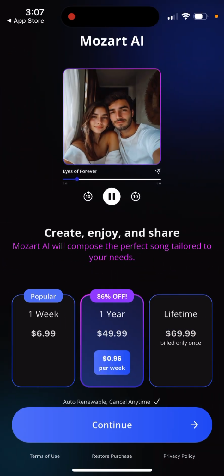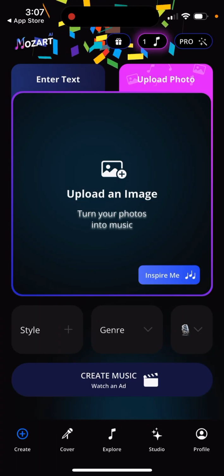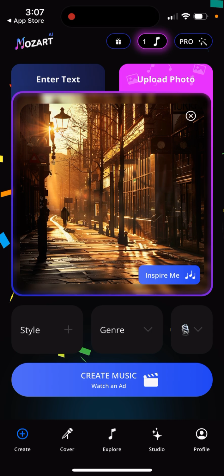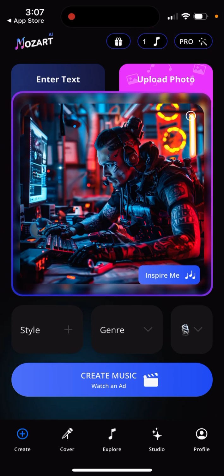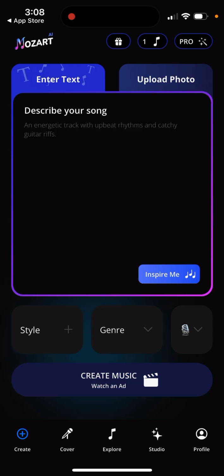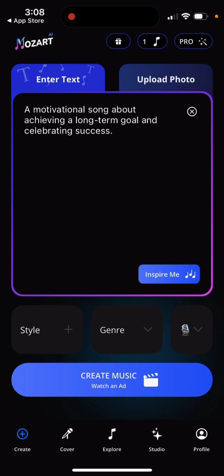So here you have it, and then, yeah, you can see 1 year $50, lifetime $70, 1 week $7. You can claim rewards as a welcome bonus. It can inspire you, so it just generates the image, and then you can start creating music from an image, or you can just enter a song and then just describe the song from that.